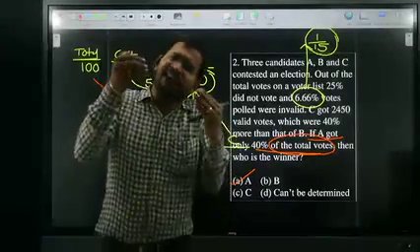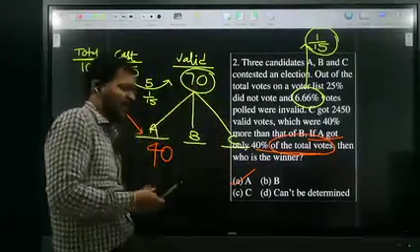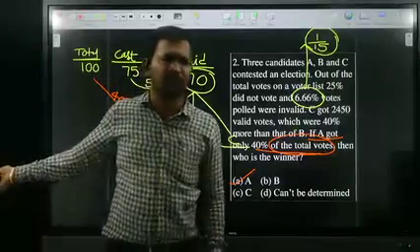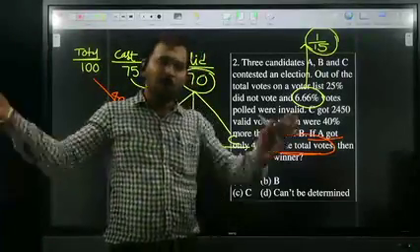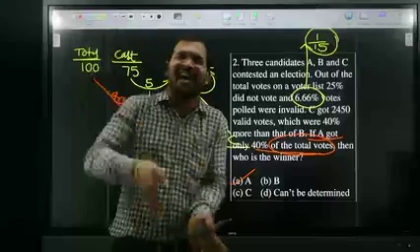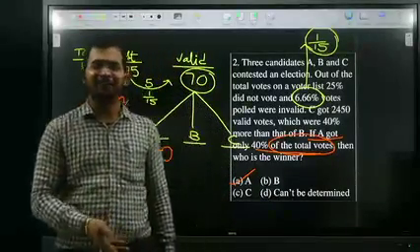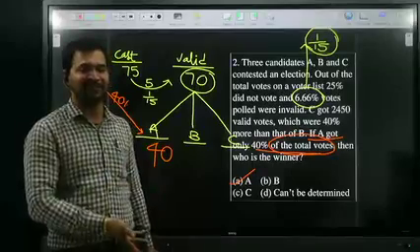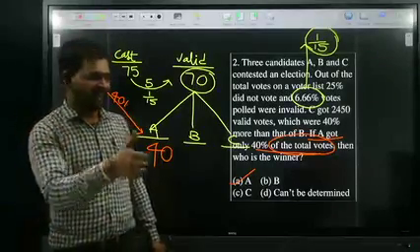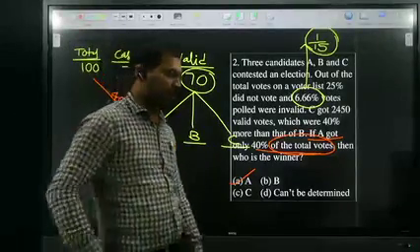These 40 votes are coming from 70 only, but they're comparing with the total votes. Out of 70, 40 votes A got. Then automatically who is the winner? Automatically, A is the winner. If the remaining 30 votes got B also, no problem at all. A is the winner. All of you understood? Very, very important.